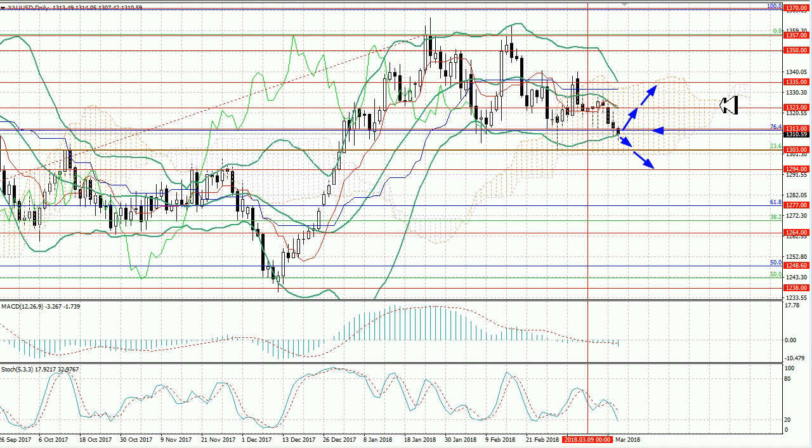Technical indicators generally show the continued decline. Stochastic is directed downwards and MACD histogram is increasing in the negative zone. Generally, the continuation of price decline seems more likely.